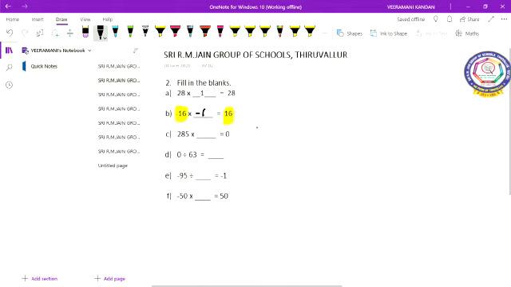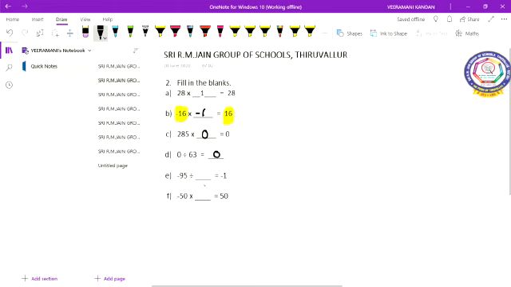Okay, children. And the next, 285 into dash equal to 0. When will you get 0, children? If any number is multiplied by 0, you get the result also 0. So, 285 into 0 equal to 0. Okay, children. Next, 0 divided by any number, here 63 is given. But 0 divided by any number, you get 0 only.